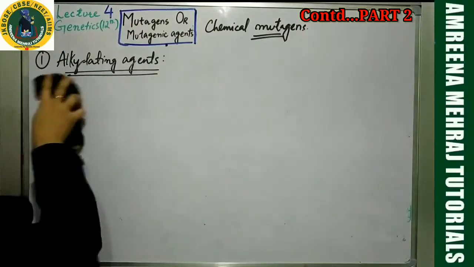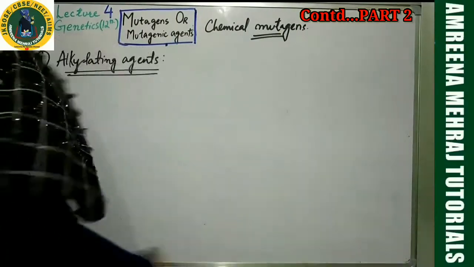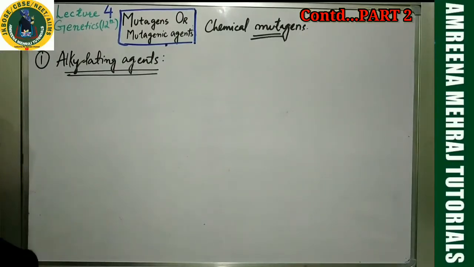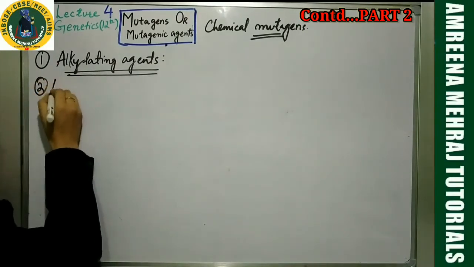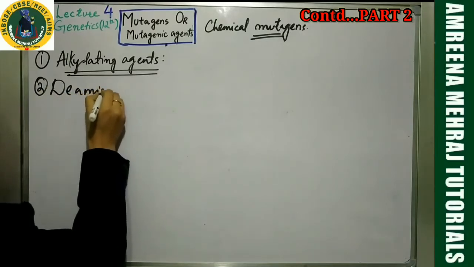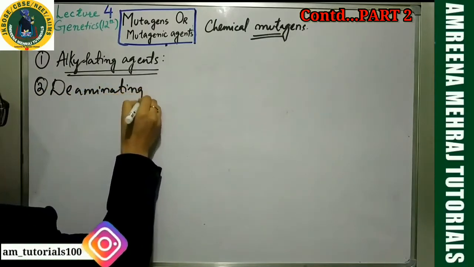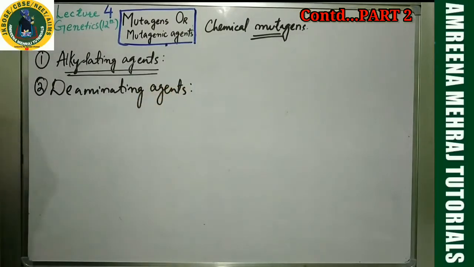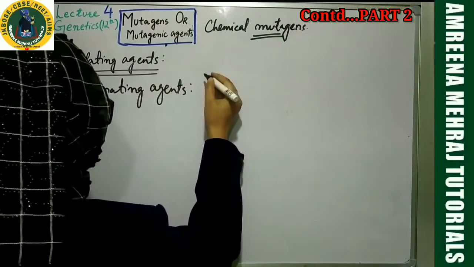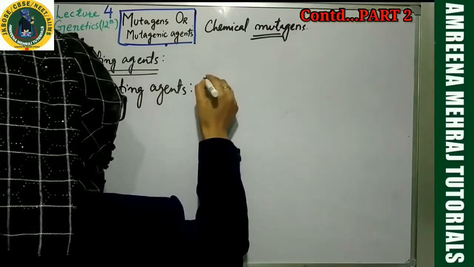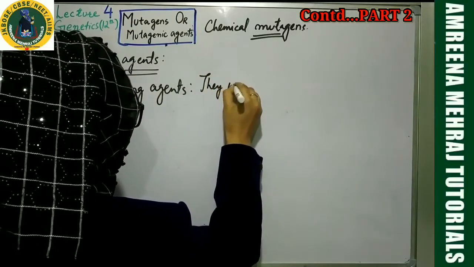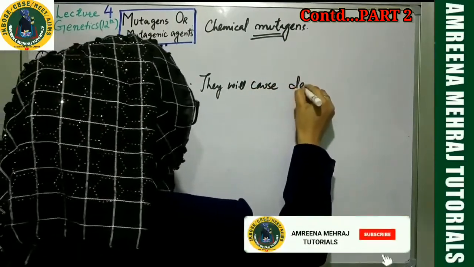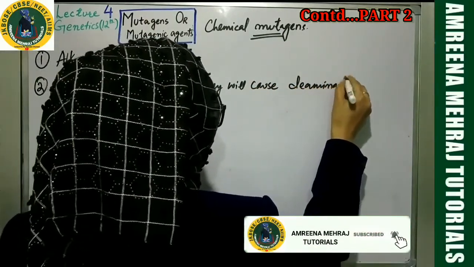The second one is deaminating agents. Can you quote any example? Deaminating agents, what will they do? They will cause deamination.